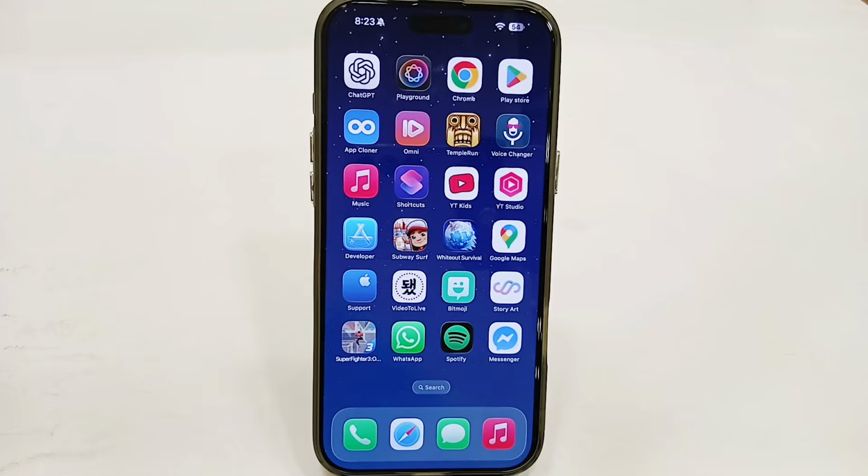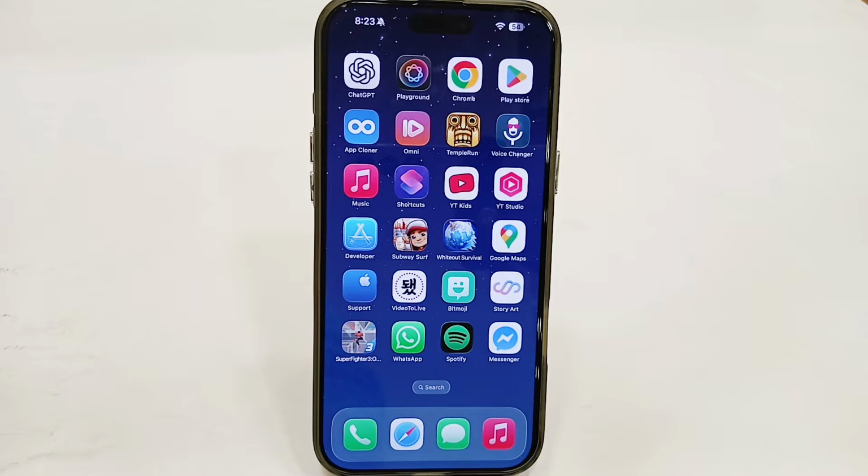Hey guys, today I'm going to tell you how to fix Apple Cash not showing up in Wallet. If you're using any iPhone or iPad and you're facing the issue that your Apple Cash is not showing in your wallet, let's see some possible fixes for this.